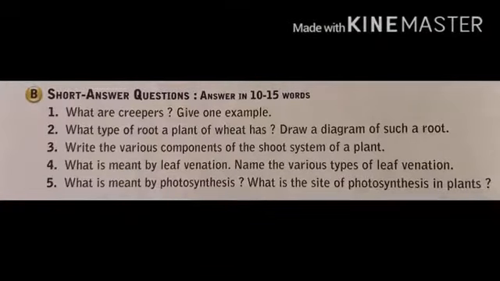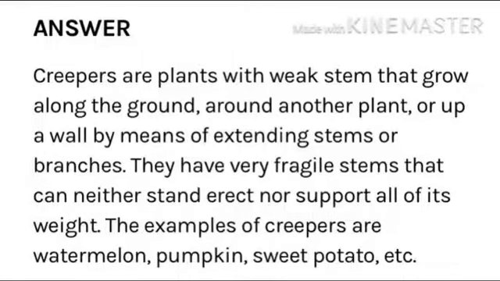Now question B, short answer question, answer in 10 to 15 words. The first question is, what are creepers? Give one example. Answer: creepers are plants with weak stems that grow along the ground, around another plant and up a wall by means of extending stems or branches.